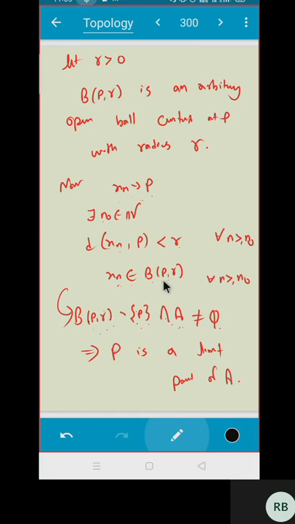Yes, because xn has those points, no? xn is inside this BPR. Correct? So BPR intersection, I don't care. यह same भी हुआ तभी भी चलेगा. That sequence may be a constant sequence.